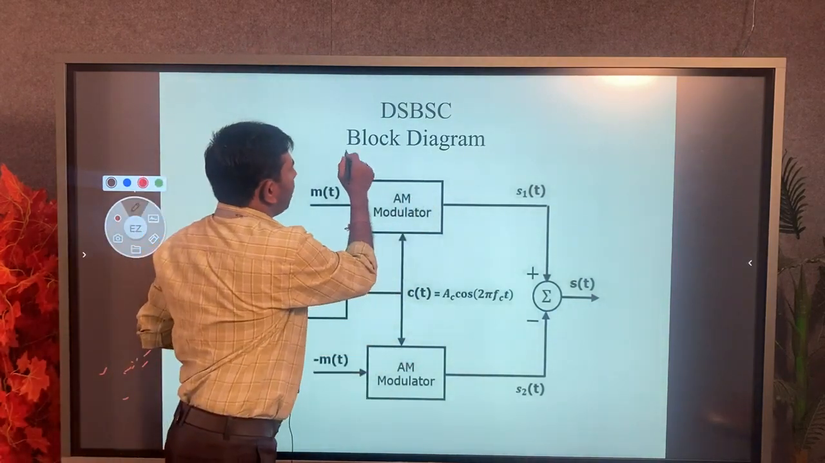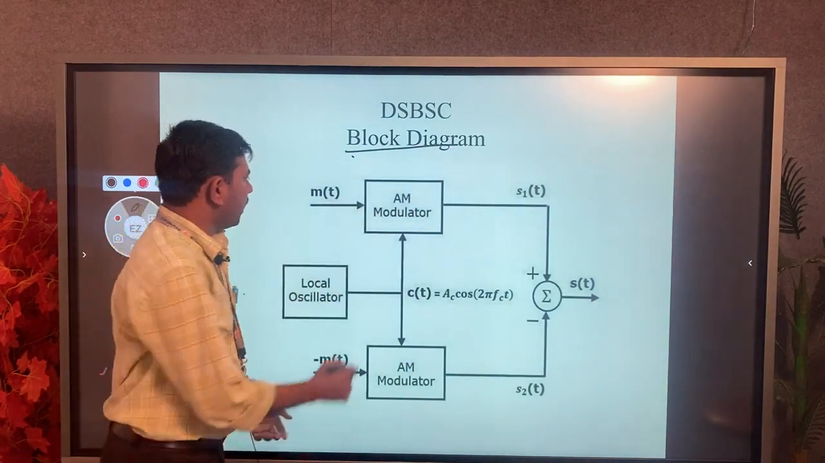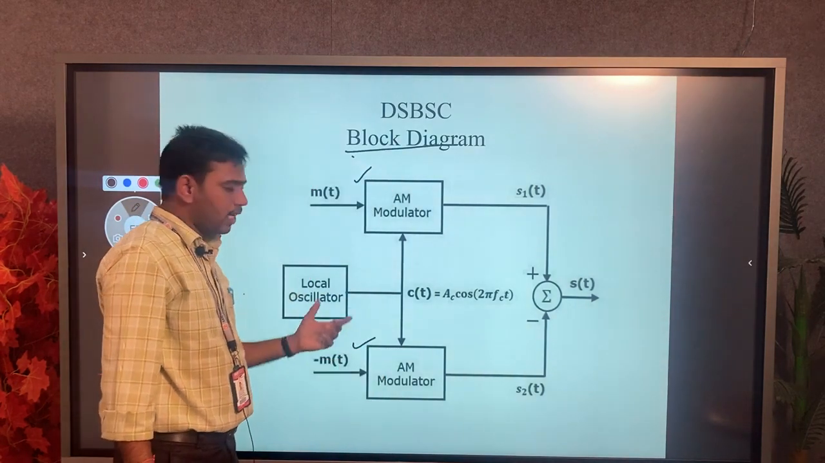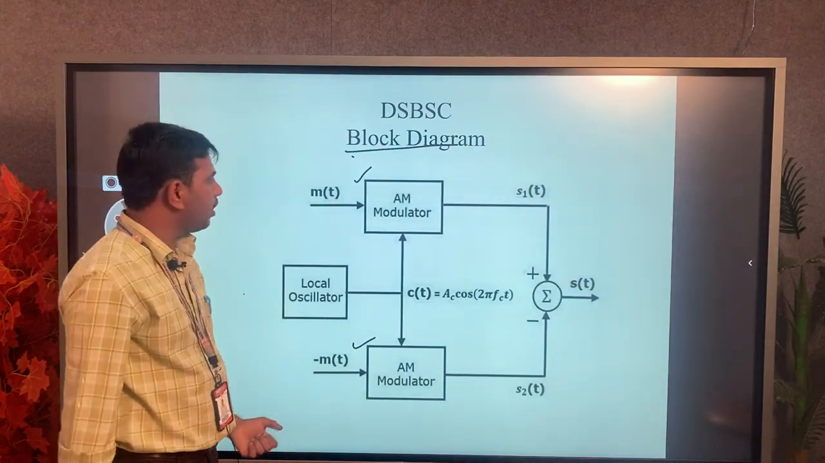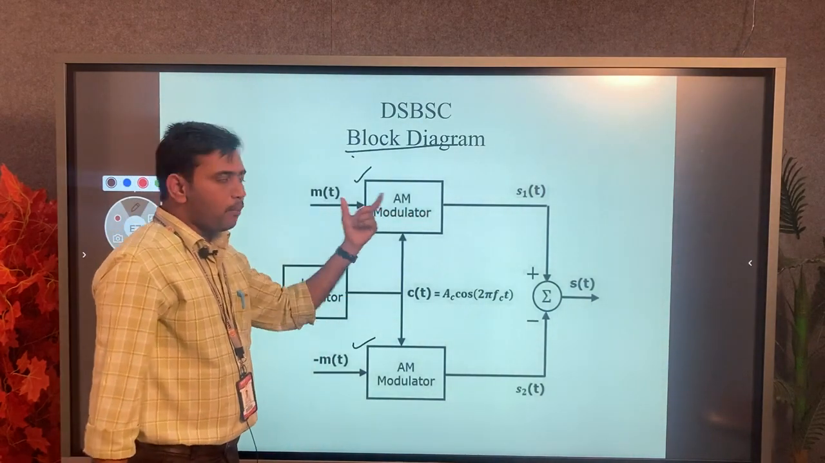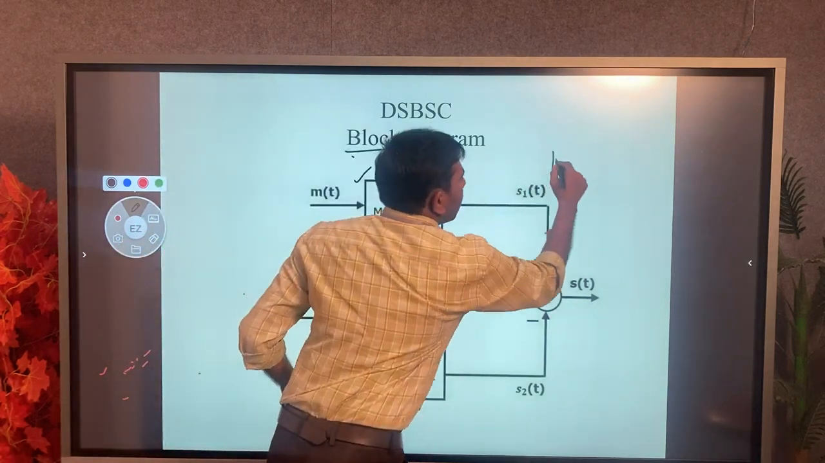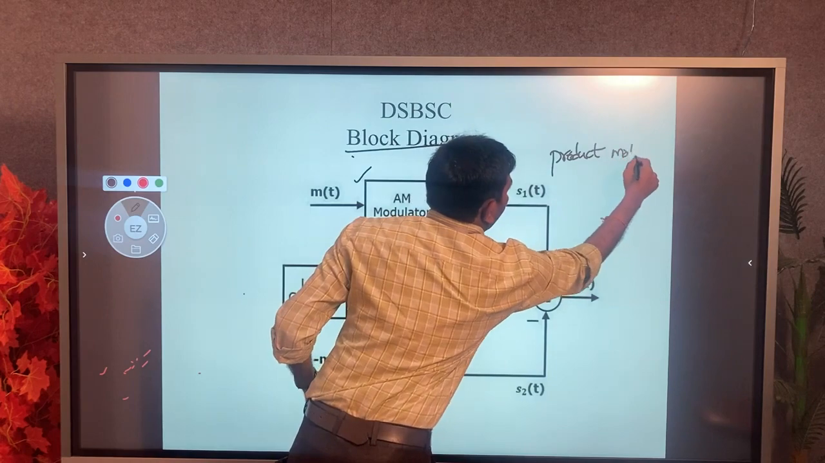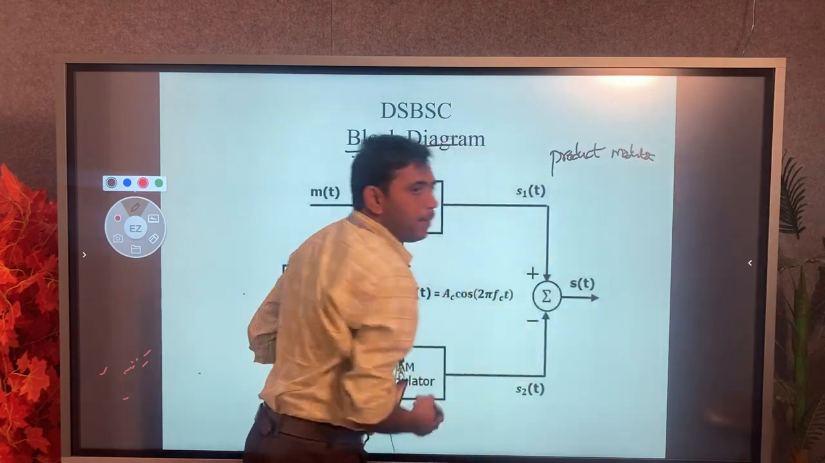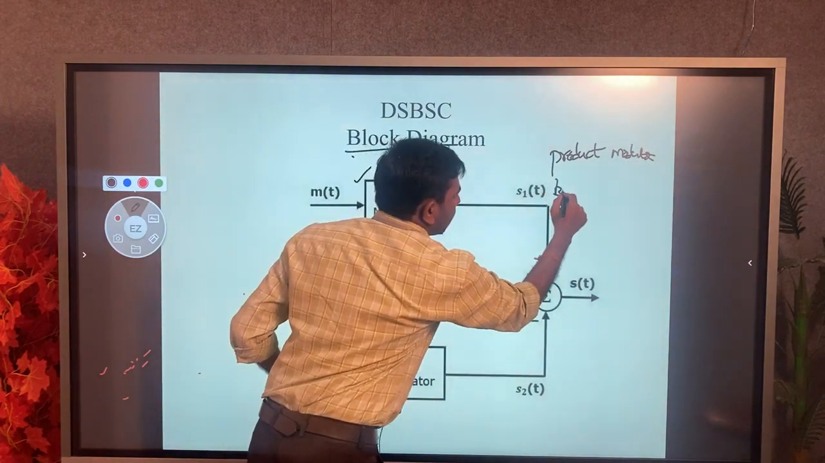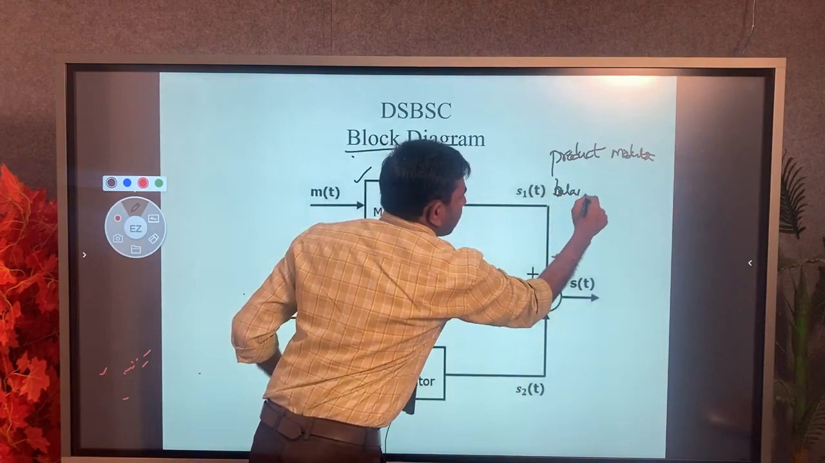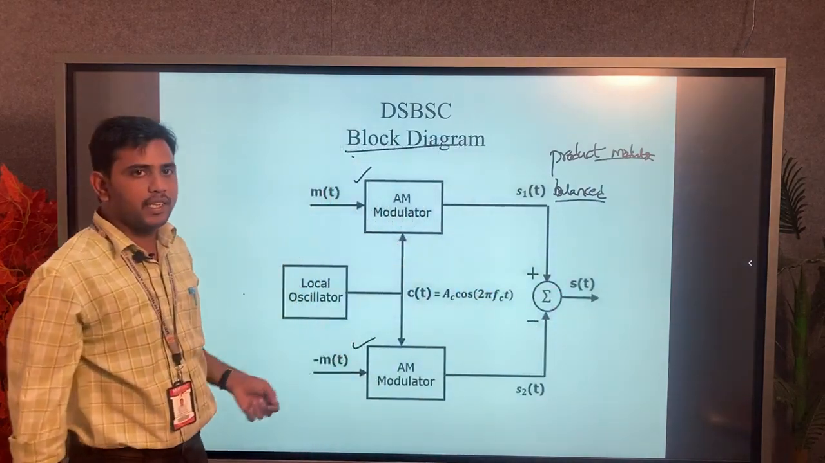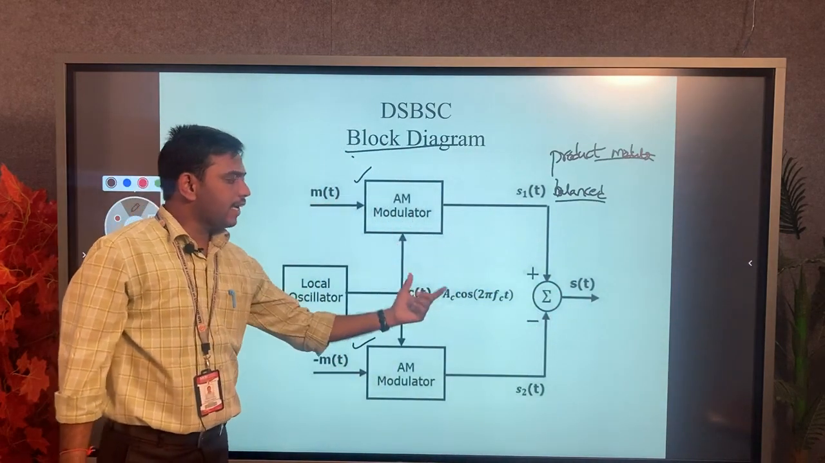So we have to observe the block diagram here. Here we have to consider two message signals: one is the positive half cycle signal, another one is the negative half cycle signal. Now the modulator is called a product modulator or a balanced modulator. The modulator means to take the product of the two signals, that means the message signal and the carrier signal.